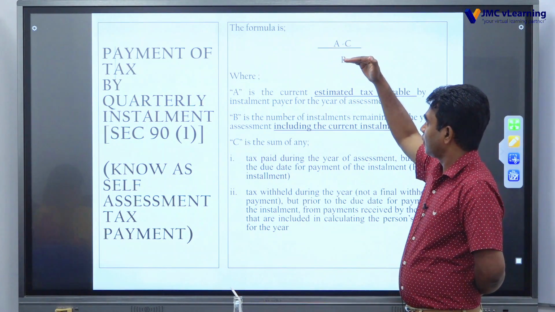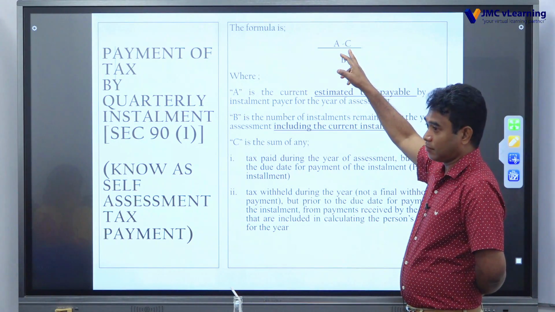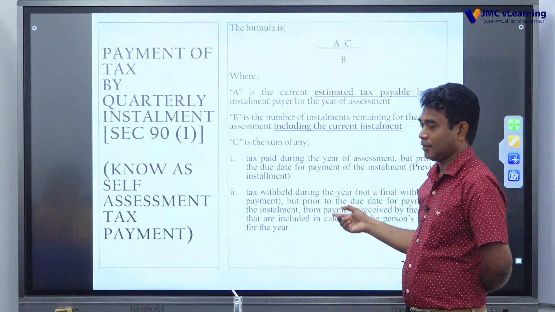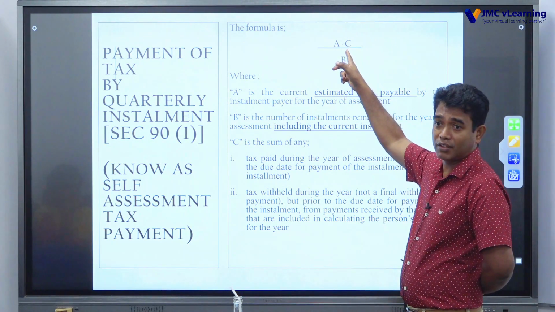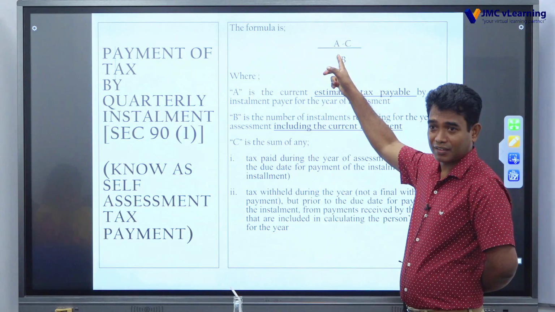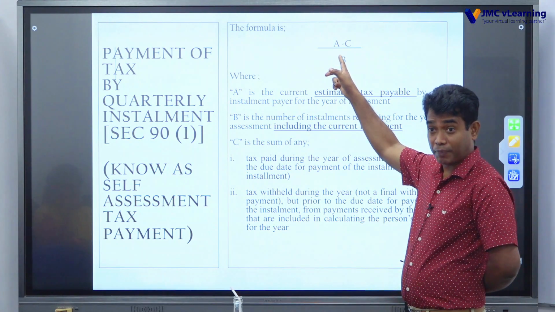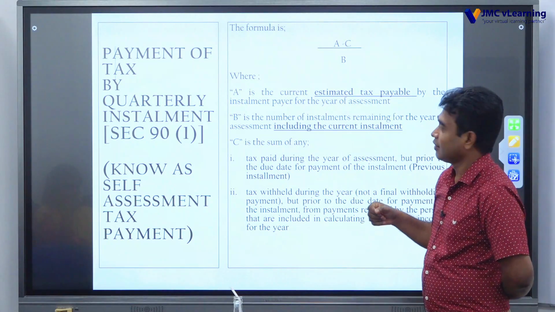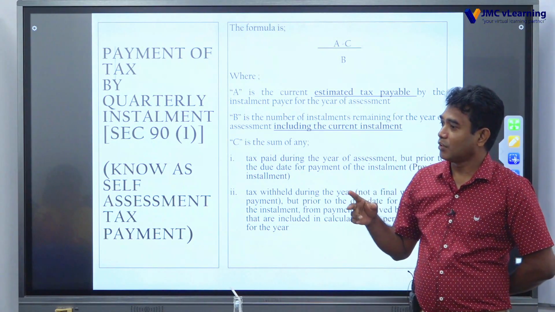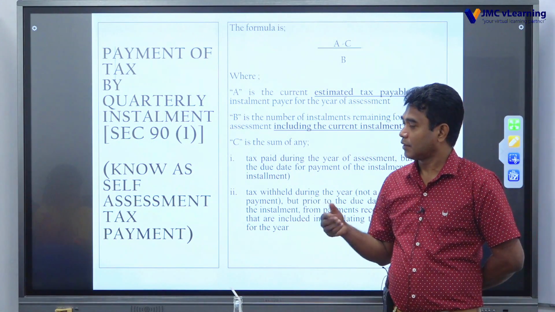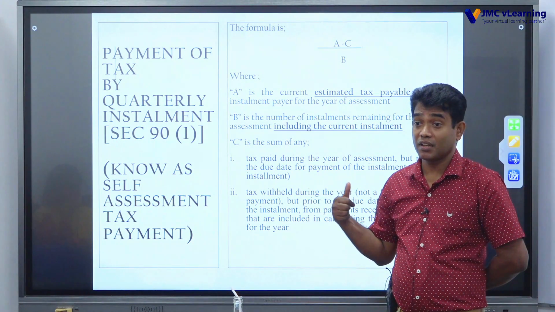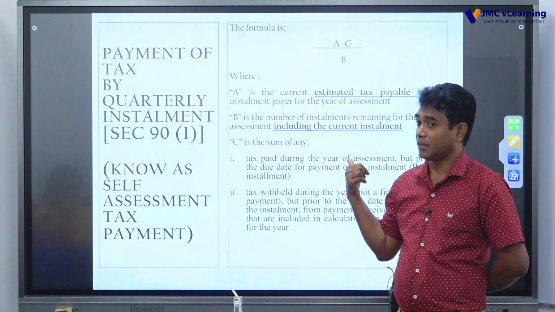Thereafter I have to deduct whatever tax paid up to now, including withholding tax. It doesn't say estimated withholding tax can be deducted here. It says tax paid. Right? Then in the first installment there will be payment. In the second installment also there will be payment. In the third and fourth installments there will be an excess payment because of withholding tax.